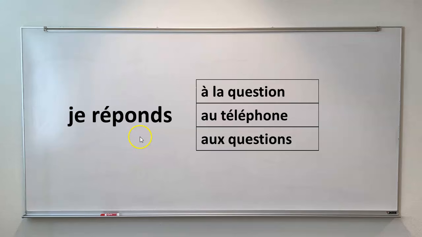So I answer the questions would be je réponds aux questions. This contraction is the subject of a different lesson, but just know for now that à will contract with le to produce au, and à will contract with les to produce aux. Let's continue practicing.